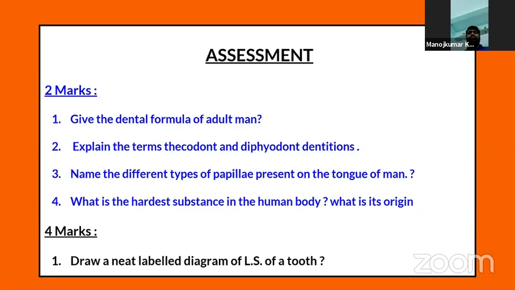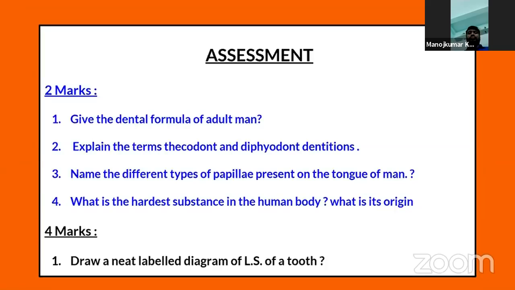Thecodont is very simple: teeth are embedded in the sockets of the jawbone. Diphyodont means twice in our lifetime we develop teeth. The first set is called the milk set, and the second set is the set of adult teeth. So it is very easy to define these terms.